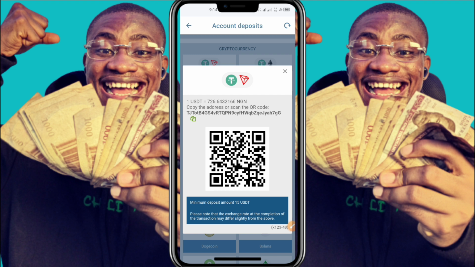All right, now as you can see over here, for 1 USDT they are selling it for 726 naira. For 1 USDT, 726 naira. So you just have to write it down so you don't forget. 726 naira for 1 USDT.